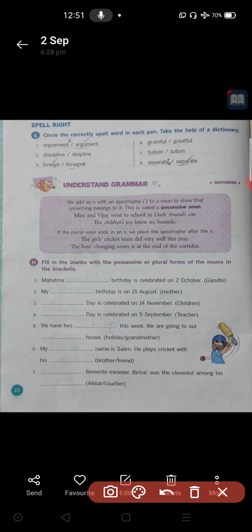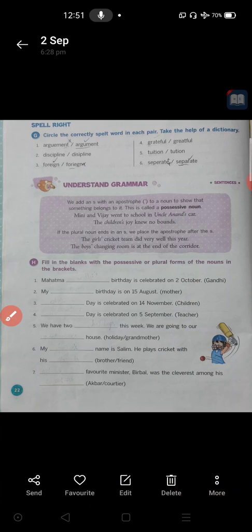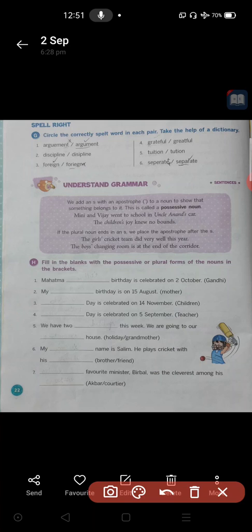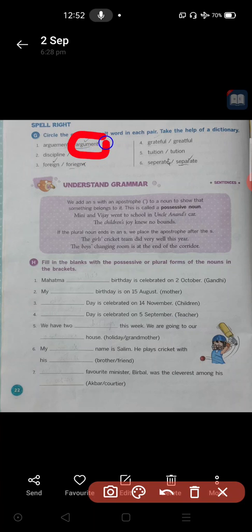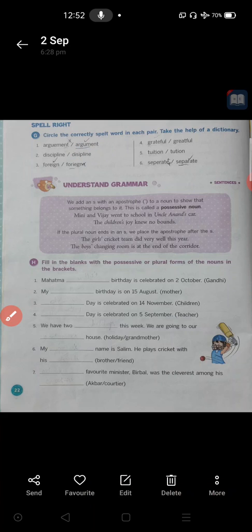First one, argument. Which is the correct spelling of the word argument? We have to check it here. Argument. Okay, it is the second one. So the correct word is argument. You can check it in your dictionary also. So circle the second one as the answer. Argument is the correct word. Circle it.